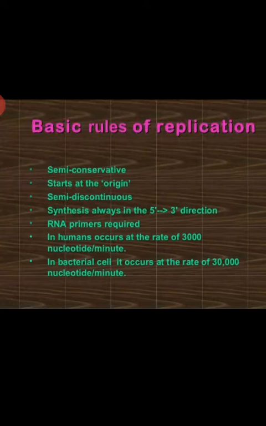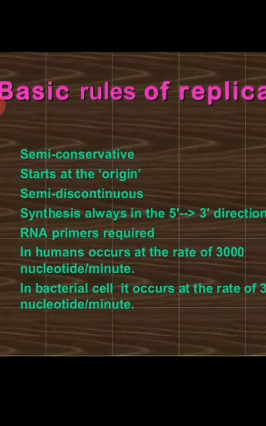Now let us proceed towards the semi-conservative mode of replication. In all organisms, whether prokaryotic or eukaryotic, whatever the organism, the mode of replication is the semi-conservative mode only, and this has been proved experimentally, as we discussed in yesterday's class on the possible modes of replication and the evidence. So evidence has come only for the semi-conservative mode of replication.